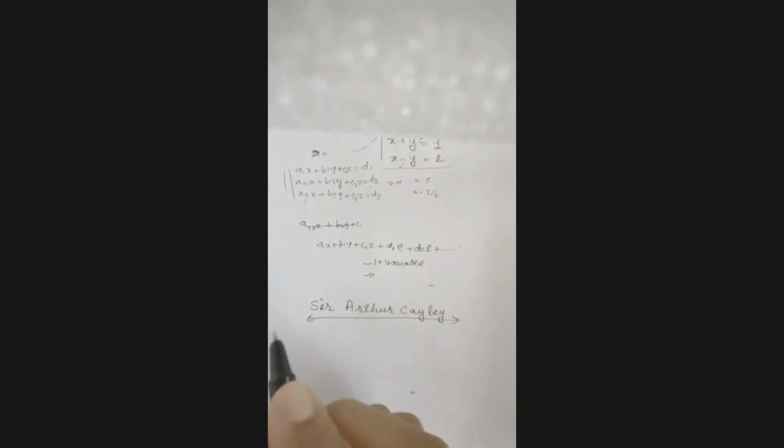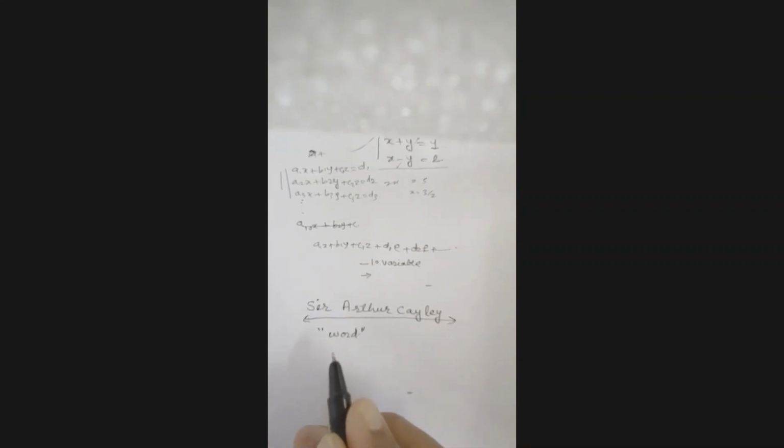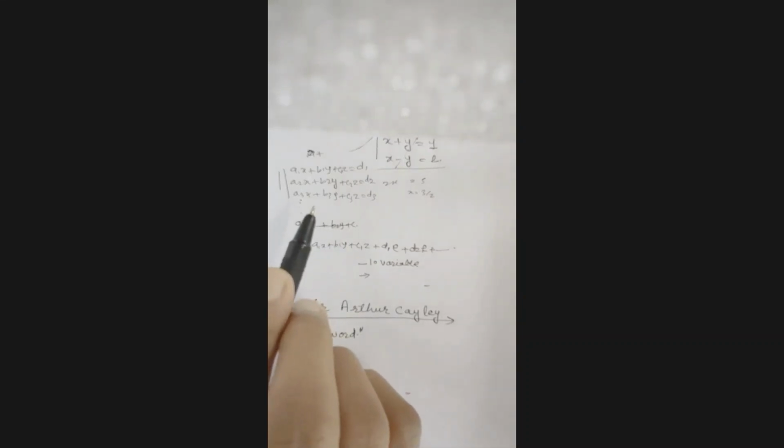The word matrix was first used by Sylvester, another mathematician. You can Google the name Sylvester, and you will find interesting information about him. So Sir Arthur Cayley first used the matrix to represent the simultaneous equation in a compact way.